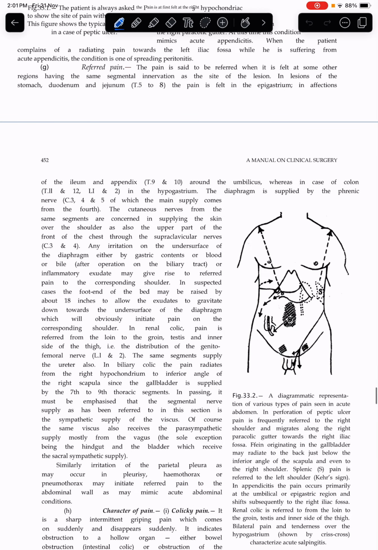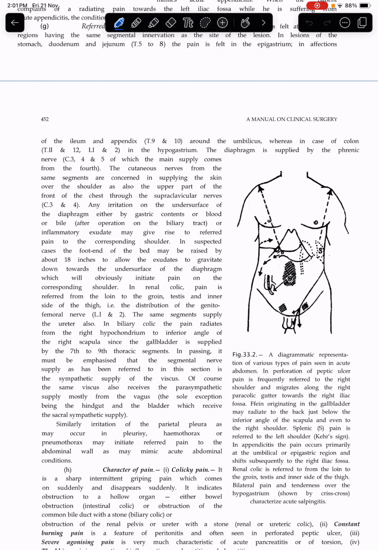The diaphragm is supplied by the phrenic nerve C3, C4, C5, of which the main supply comes from the fourth. The cutaneous nerves from the same segments are concerned in supplying the skin over the shoulder as also the upper part of the front of the chest through the supraclavicular nerves C3 and C4. Any irritation on the undersurface of the diaphragm, either by gastric contents or blood or bile after operation of the biliary tract, or inflammatory exudate, may give rise to referred pain to the corresponding shoulder.